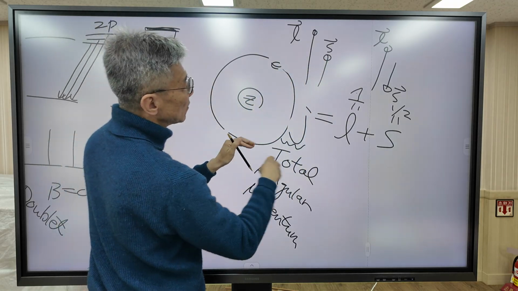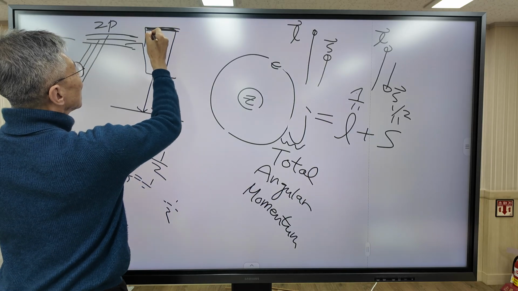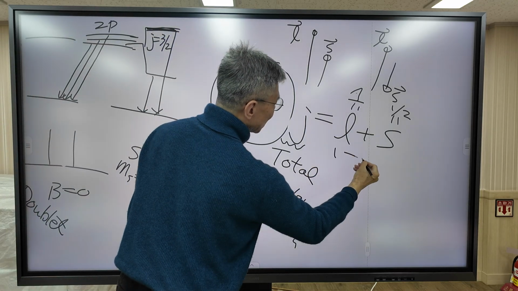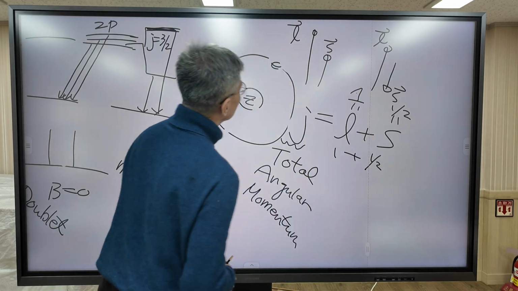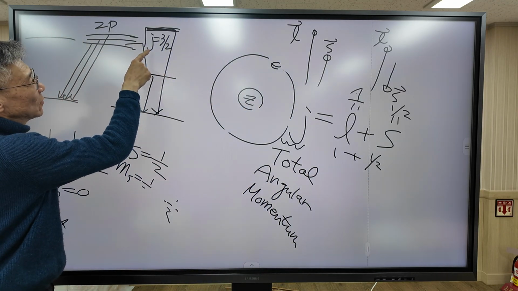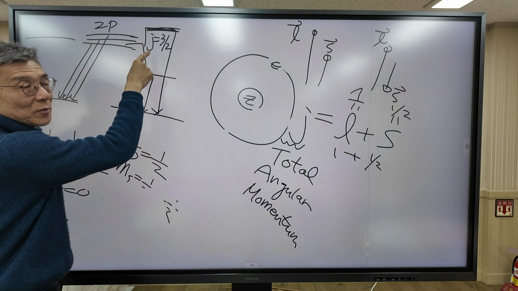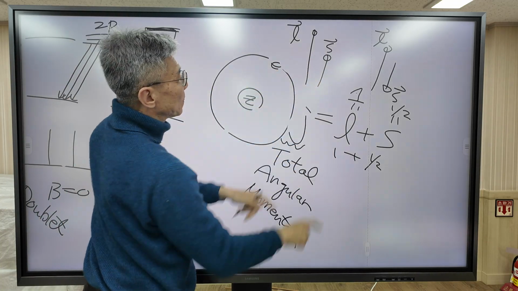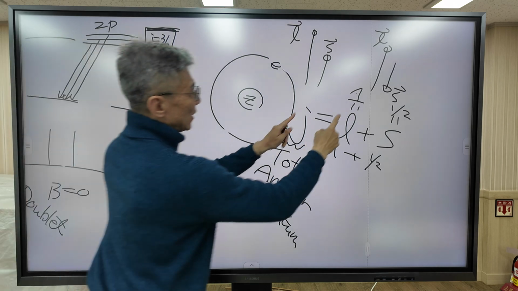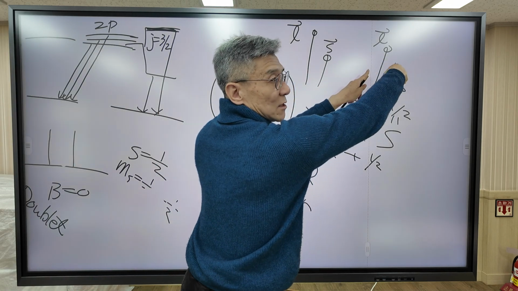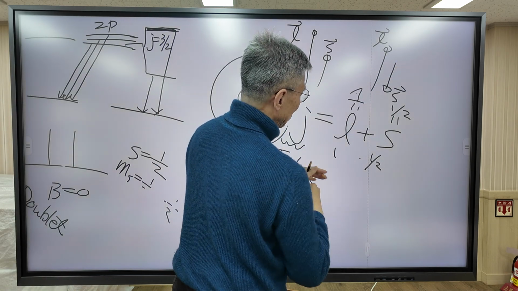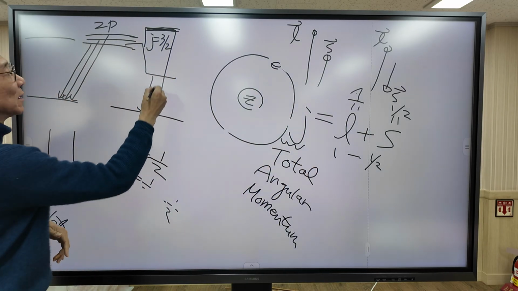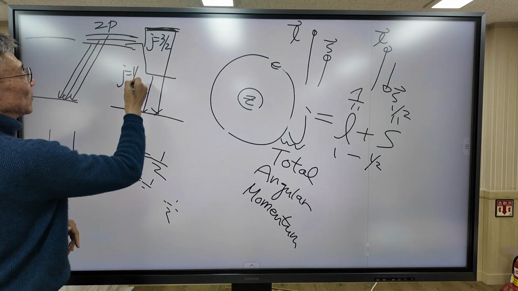So the quantum number for this state is 3/2, which is 1 plus 1/2. This state is the state with quantum number J equal to 3/2, because the two angular momenta are parallel and add up to each other. But this state is anti-parallel, so they cancel each other. So in this case, the quantum number is 1 minus 1/2, which is 1/2.